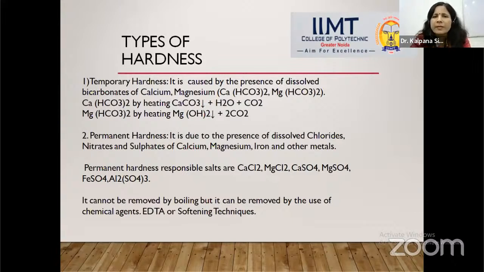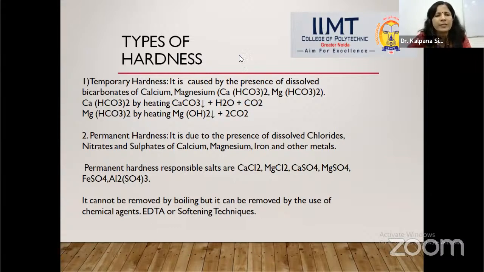Now we will discuss how many types of hardness there are. Depending upon the hardness causing salts present in the water, hardness is of two types. One is temporary hardness, the other is permanent hardness. Temporary hardness means it is not going to exist for a long time. These salts exist only for a very short period and can easily be removed. That's why it is called temporary hardness.